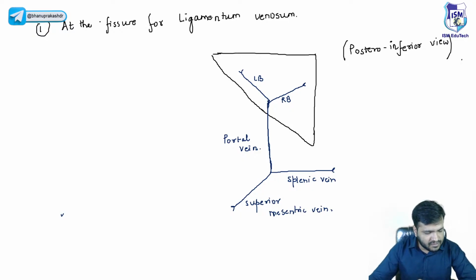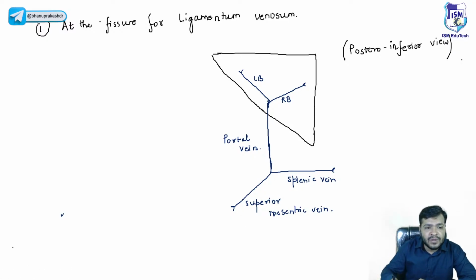Everyone knows that the splenic vein and superior mesenteric vein, behind the neck of the pancreas, lead to the formation of the portal vein, and the portal vein after entering the liver divides into the right branch and left branch according to the lobes of the liver, the right lobe and the left lobe. Look, here the right branch will be on this side because it is the posterior view.